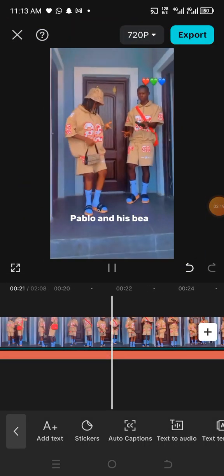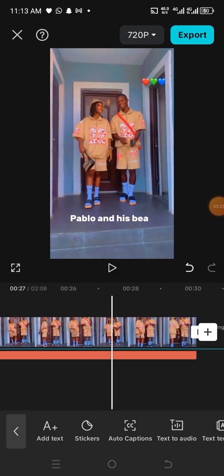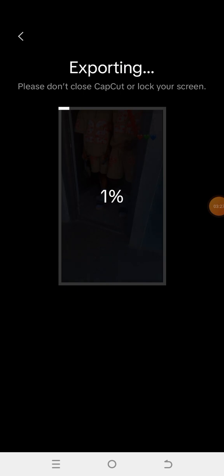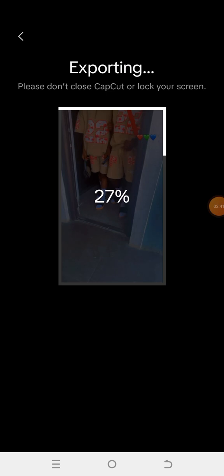So now I can easily save the video, export it, and make use of it, and I will not have problem with my Facebook, with the video on Facebook. So this is how you can go about with your